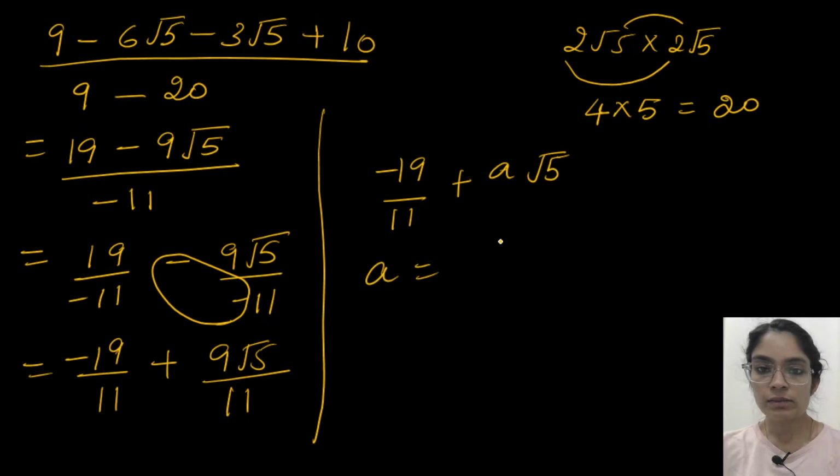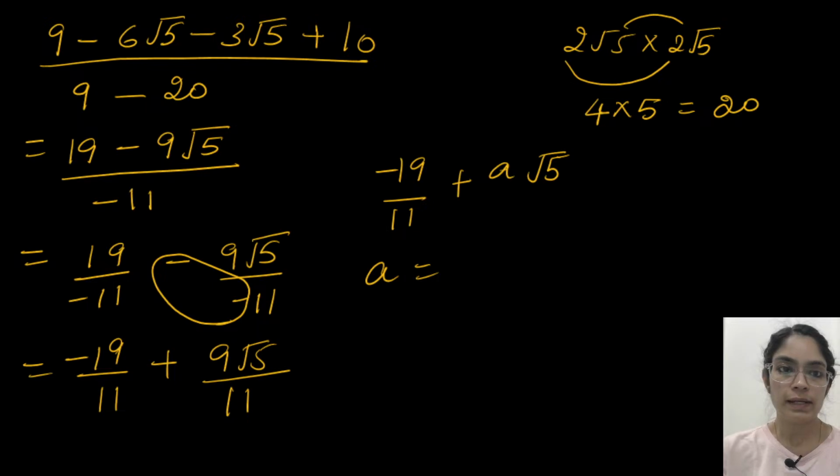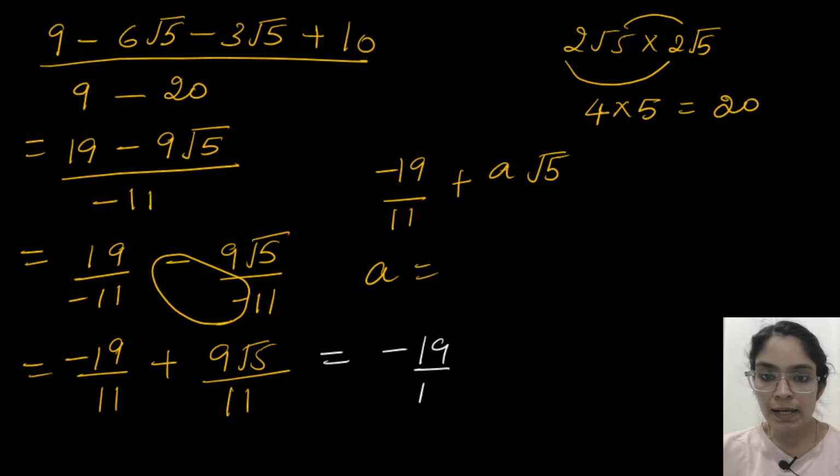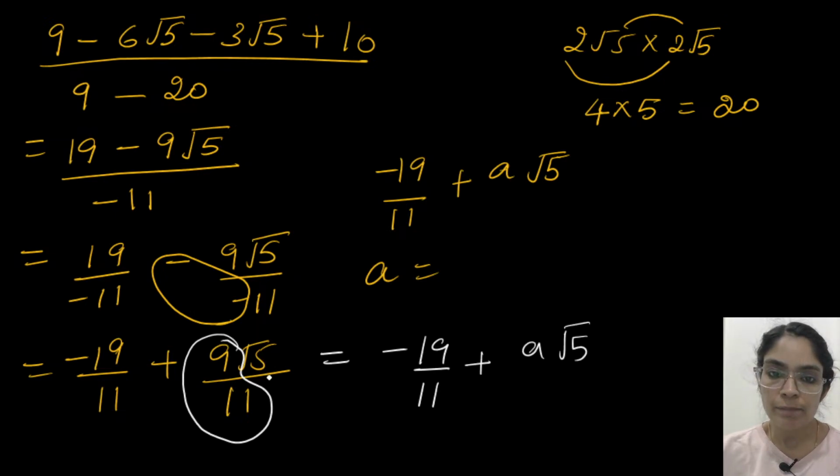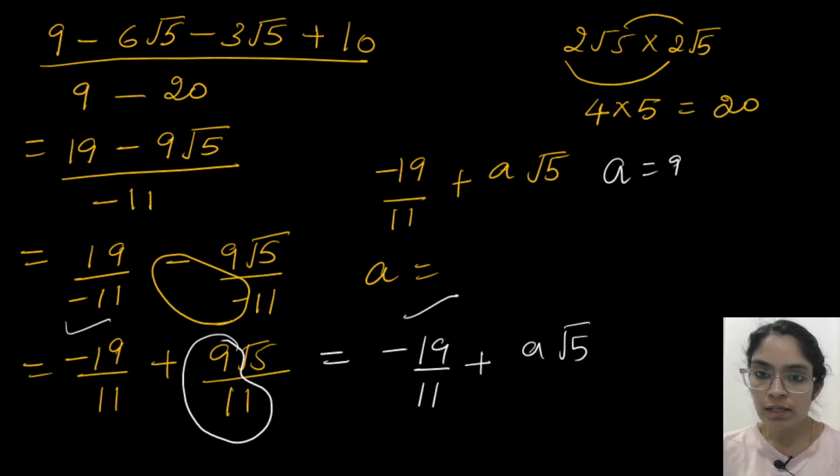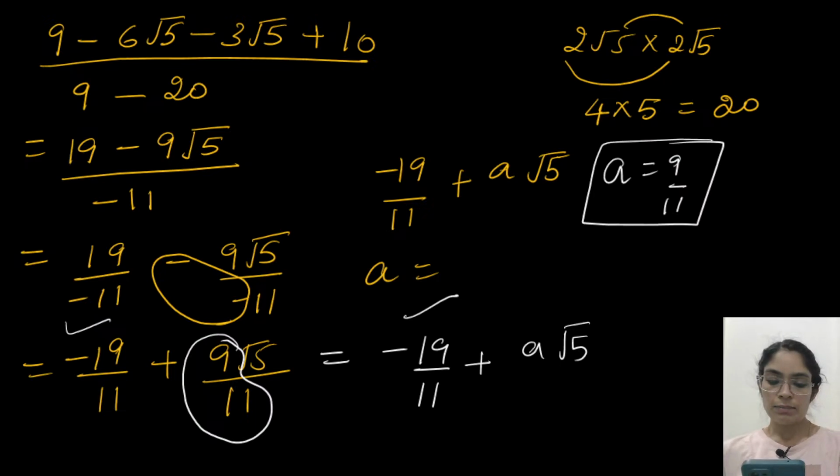If I compare it with minus 19 by 11 plus 9 root 5 by 11, a is that number which is written with root 5. So what is a equal to? A is equal to 9 by 11. The value of a is 9 by 11.